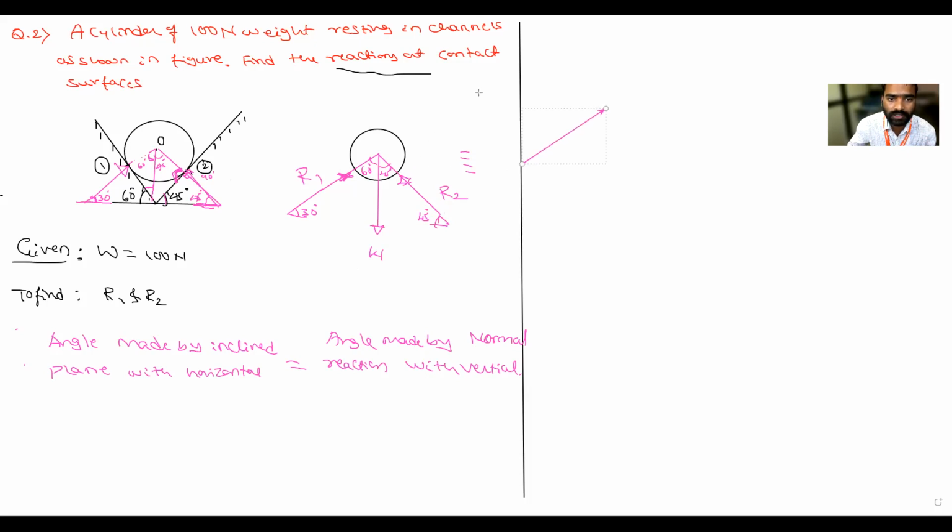R1 is going like this. Then R2 is going in this direction. Then W is acting in the downward direction. Okay, then what is the angle? You have to write it. See, when this is going like this, it will go in this direction.